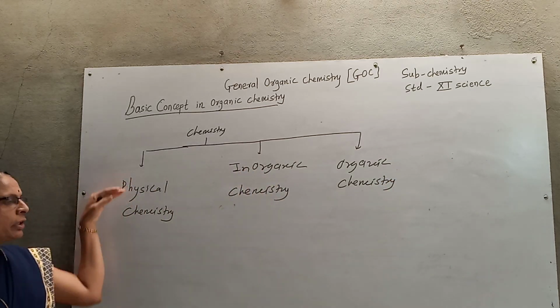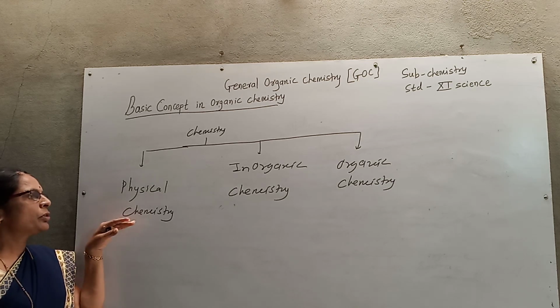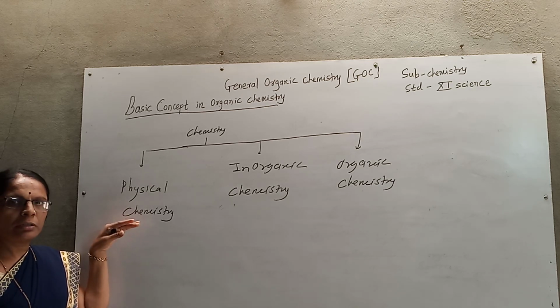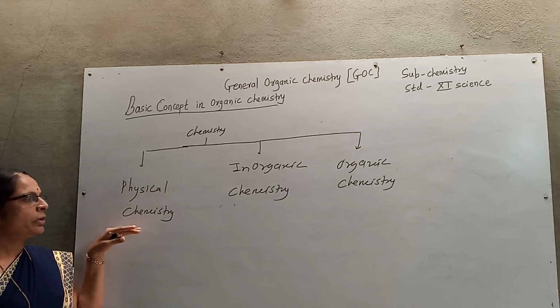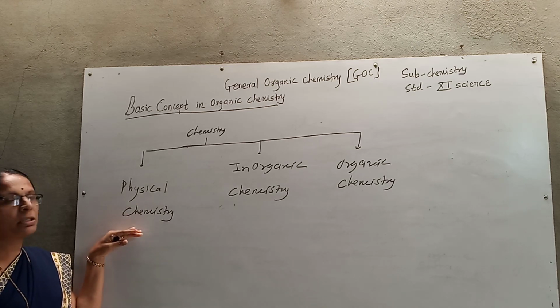In physical chemistry, we study the physical concepts such as the laws, theories, and various applications of these laws.